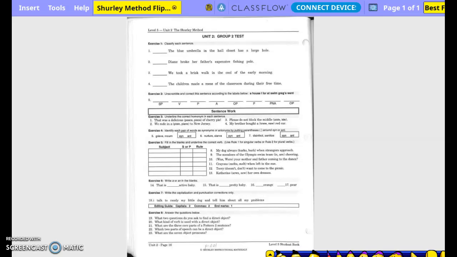Fifth grade singing method, page 16, part 1. So today we're going to classify sentences in exercise 1, and we learned a new pattern last time, right? Okay. So, the blue umbrella in the hall closet has a large hole.